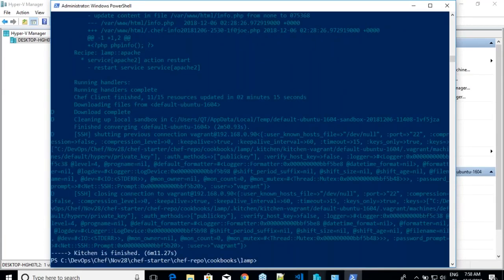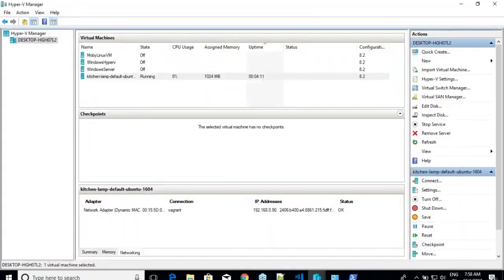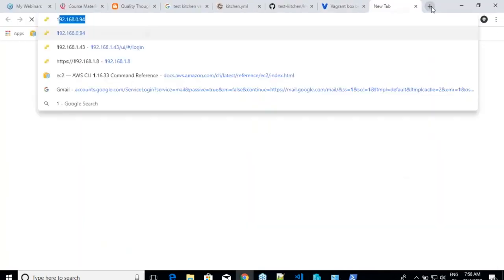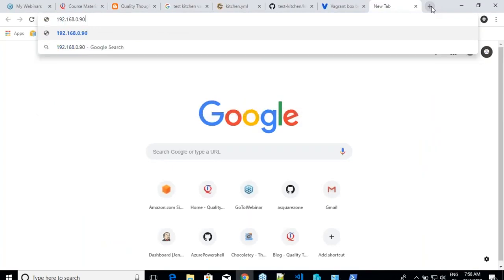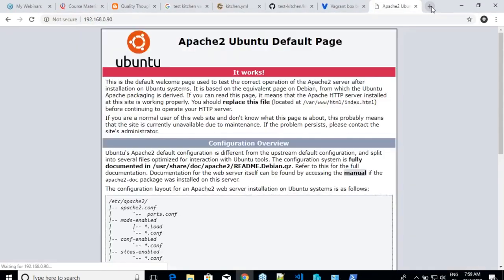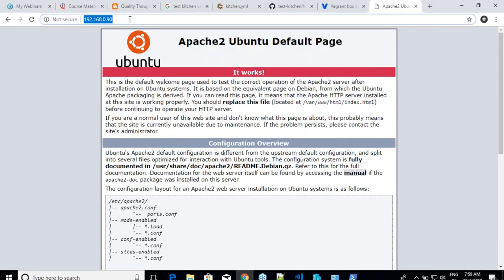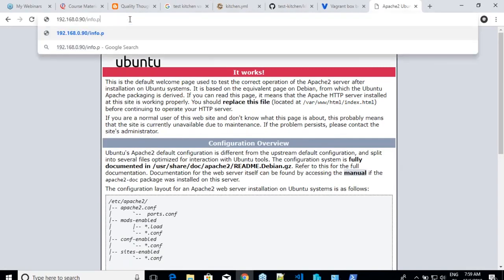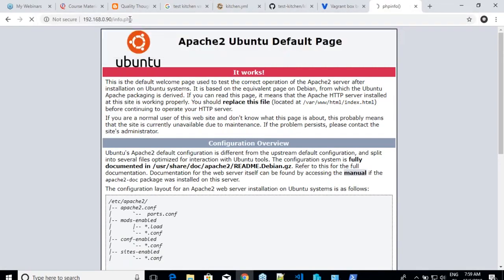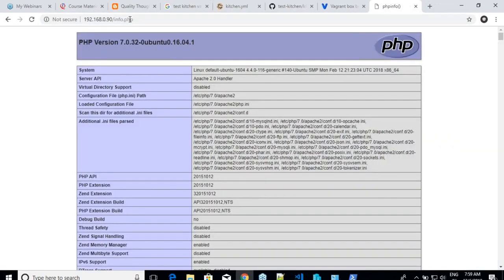So now let me go into this machine, and if you see over here, there should be some 192.168.0.90. 192.168.0.90. Okay. And slash info dot. Did we get it? This is what we have written our cookbook for, right? And it is working. Right.